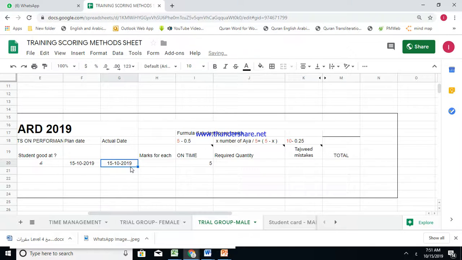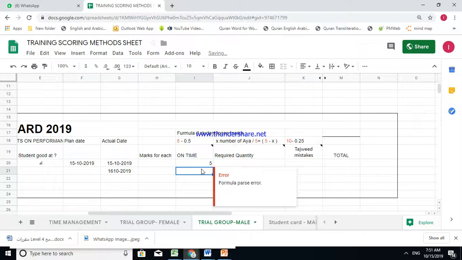If he's going to send tomorrow, another student, so it's going to be 16. So what will happen here, meaning 5 minus 0.5. Okay? 5 minus 0.5. I'm writing in Arabic. 5 minus 0.5. Okay?